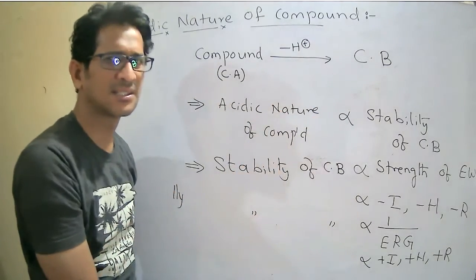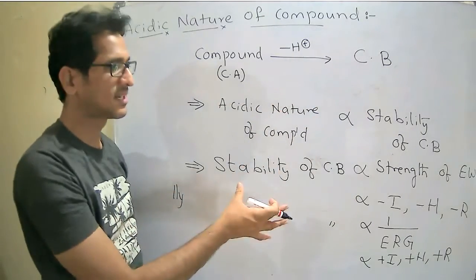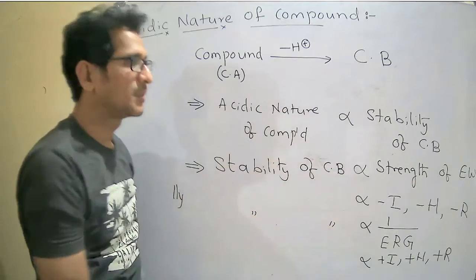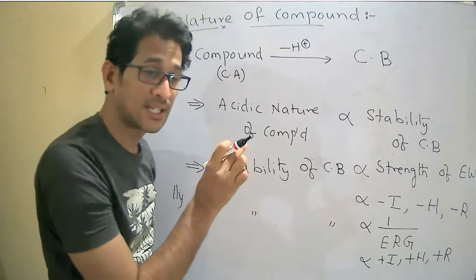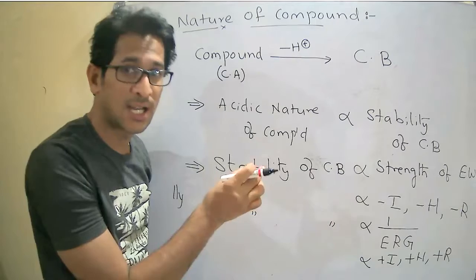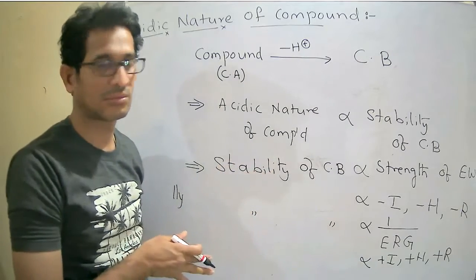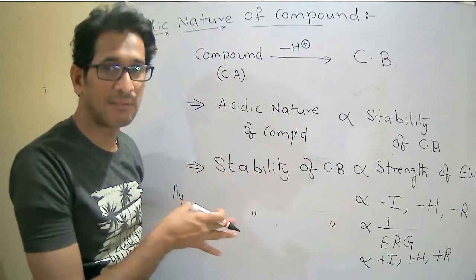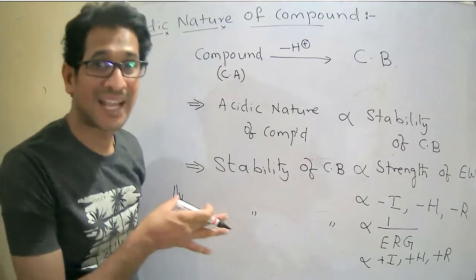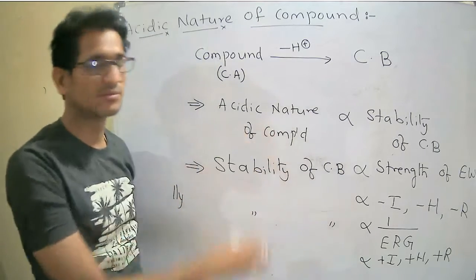These are the things we discussed yesterday. Yesterday we focused on the acidic nature of a particular hydrogen atom present in a compound, but today we are going to look at the acidic nature of a compound.